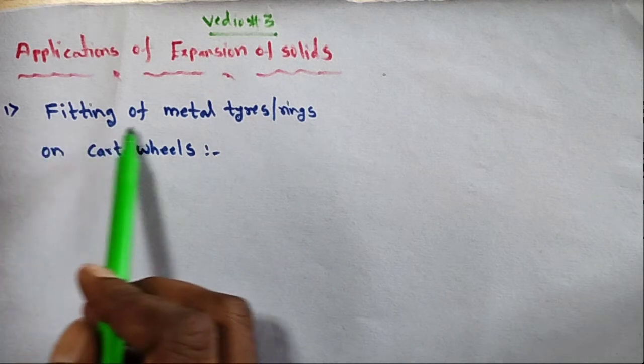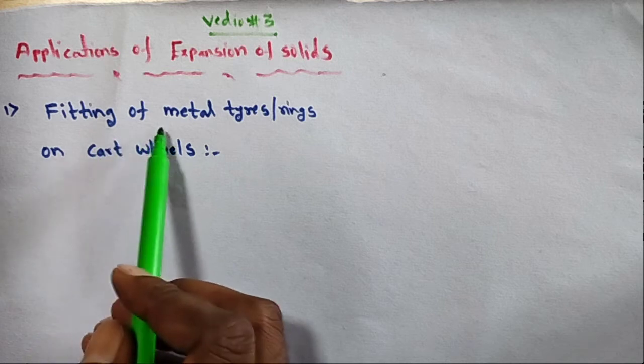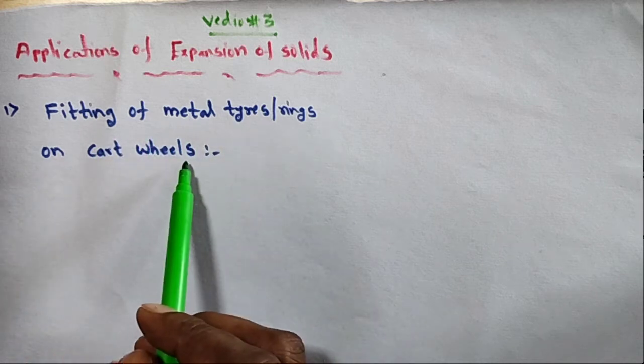The first one is the fitting of metal tires, or metal rings, on cart wheels.